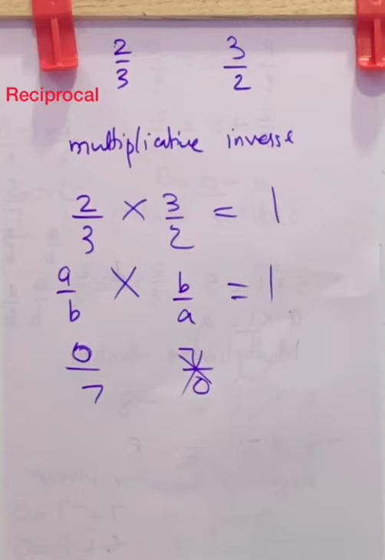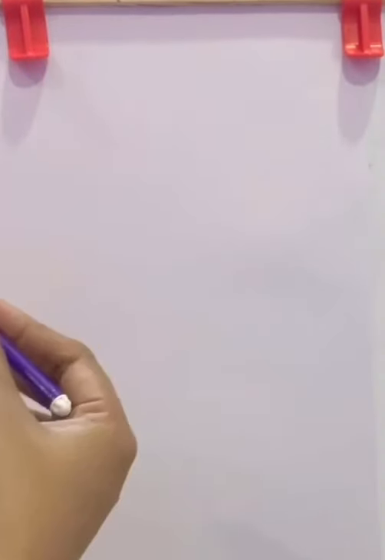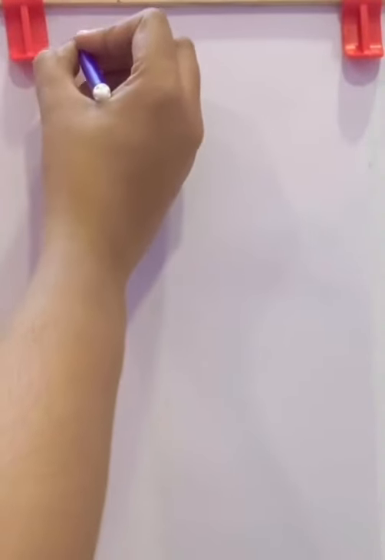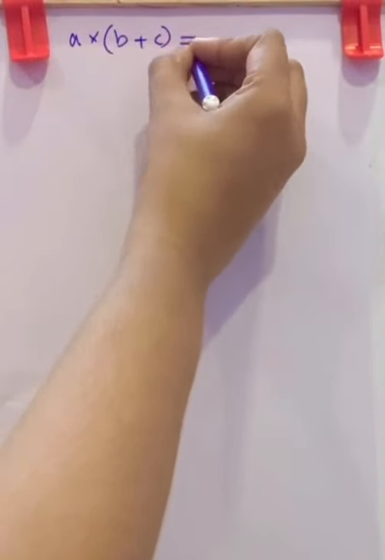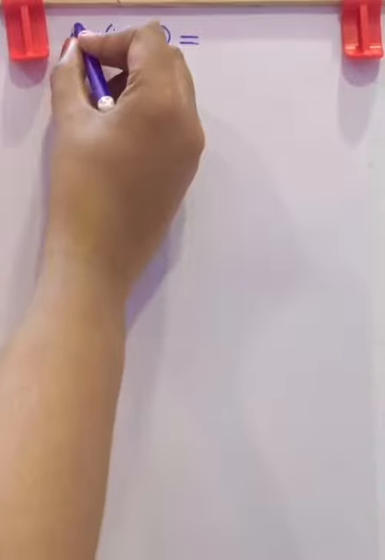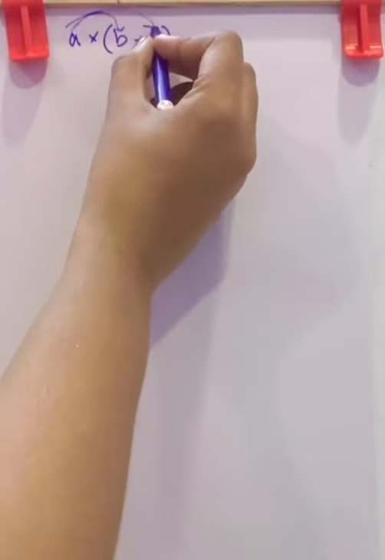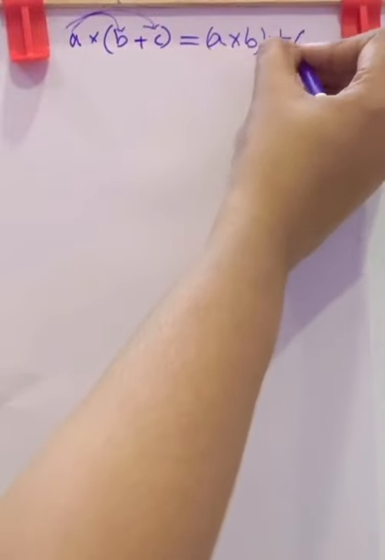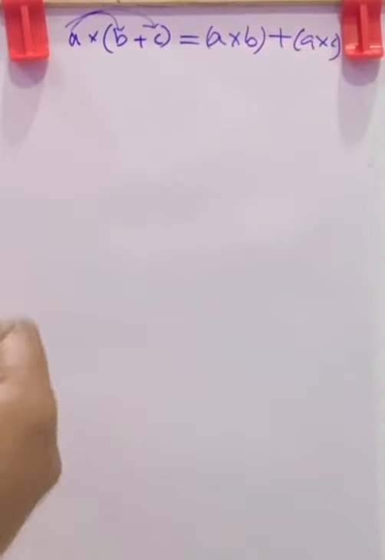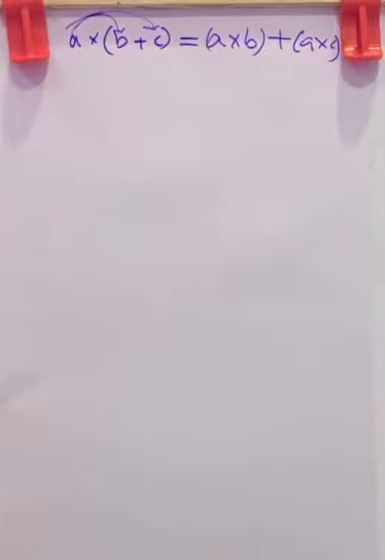Now next is distributivity of multiplication over addition for rational numbers. Let us check it. We know distributivity of multiplication over addition means A into B plus C is equal to, we want to distribute this A to B and A to C. So it becomes A into B plus A into C. Let us check with some examples in fractions.